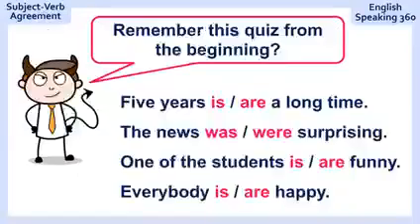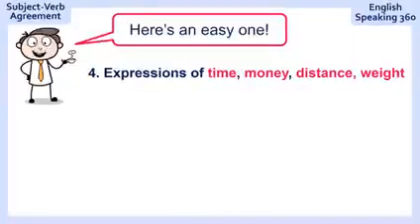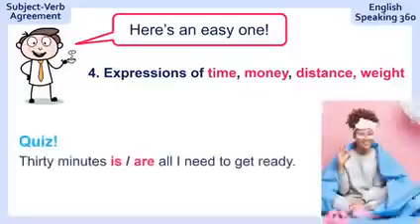Now remember the quiz from the beginning? I gave you this question right here. The news was or were surprising. Now you know the answer. The answer is the news was surprising. Here's an easy one. Expressions of time, money, distance, and weight. Here's your quiz. 30 minutes, all I need to get ready.